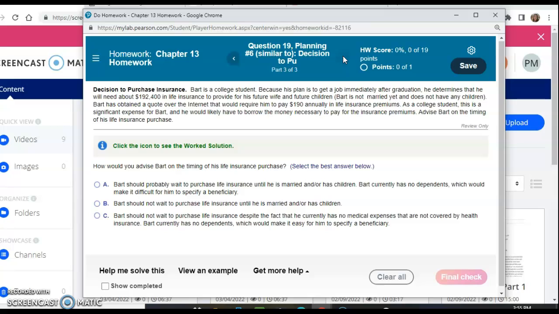And then the last question is decision to purchase insurance. So it says Bart is a college student and his plan is to get a job immediately after graduation. He determines that he will need about 192,400 in life insurance to provide for his future wife and future children. Bart is not married yet though, and he does not have any children at the present time. So he has obtained a quote over the internet that would require him to pay 190 annually in life insurance premiums. As a college student, this is a significant expense for Bart, and he would likely have to borrow the money necessary to pay for the insurance premiums. Advise Bart on the timing of his life insurance purchase.